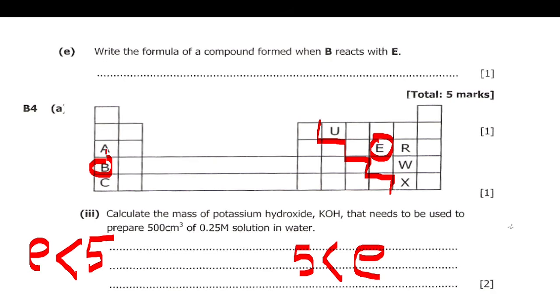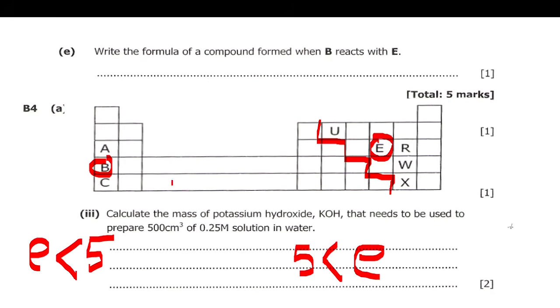Remember from the previous question, the group in which an element is represents the number of electrons in its outermost shell. Since this one is in group 1, it has 1 electron in its outermost shell. So it can lose that electron because it is less than 5.